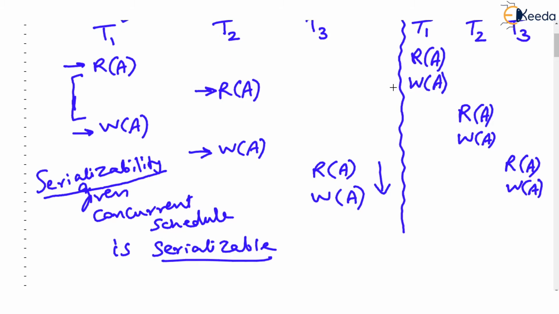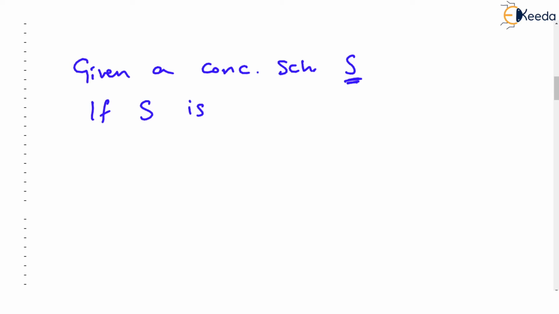Although we don't know the meaning of this yet, we say, given a concurrent schedule S, if this concurrent schedule S is equivalent to some serial schedule, of course made of the same transactions which S is made up of, so if S is made up of three transactions T1, T2, T3, then using those three transactions we will get some serial schedules.